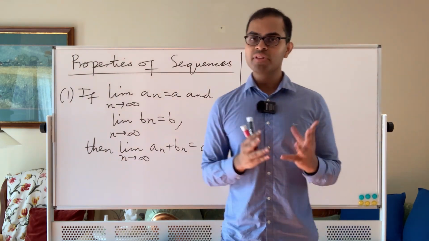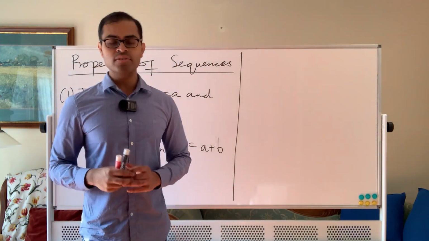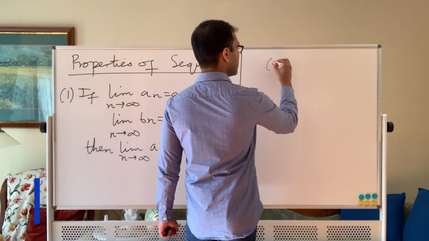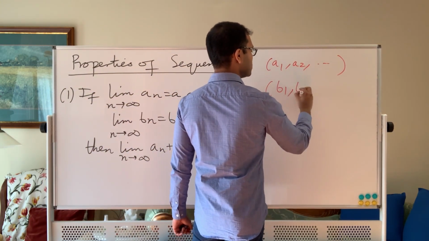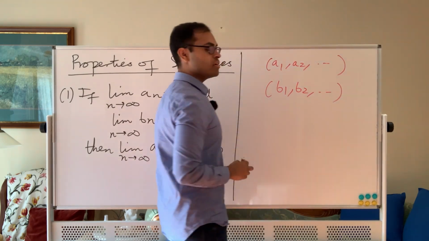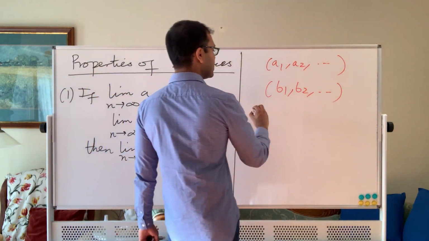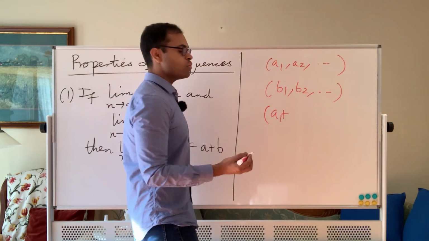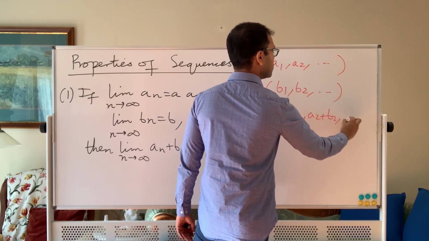So I'm going to talk briefly about sequences and limits and convergence, so don't worry, I've got a previous lecture where I introduced these, so check that out as well. But basically the point is that a sequence is a tuple of numbers, so a1, a2, dot, dot, dot. We have another sequence which is a tuple of numbers, b1, b2, dot, dot, dot. So a1, a2 denote the first, second, etc. terms of the sequence. And then we define the sum of the two sequences to just be adding the terms pointwise. Okay, so a1 plus b1, term by term, a2 plus b2, dot, dot, dot.